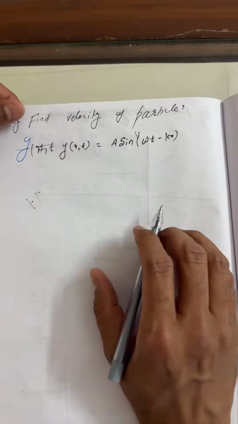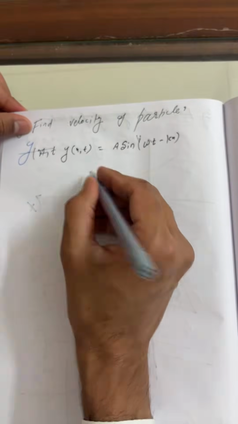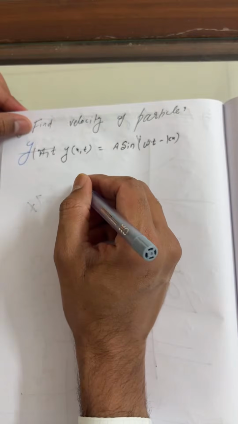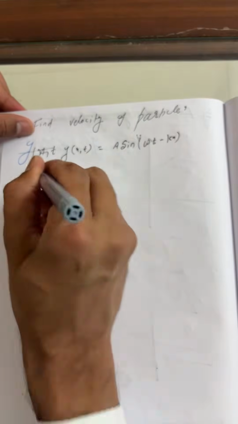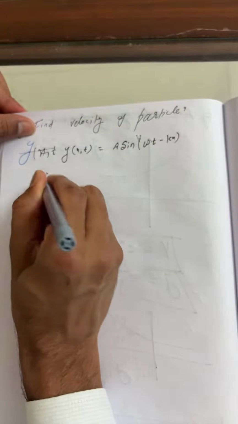Good, my dear. Okay, so I'll differentiate the given function with respect to time only, since we wish to find the velocity of the particle.